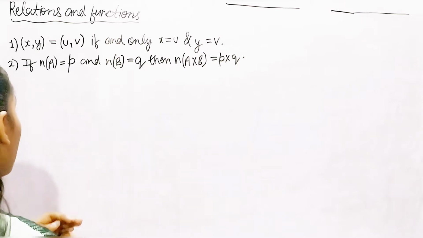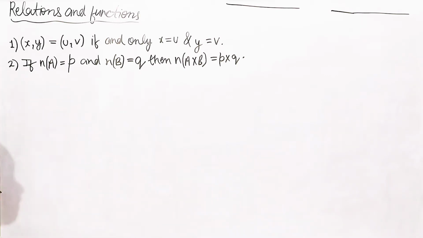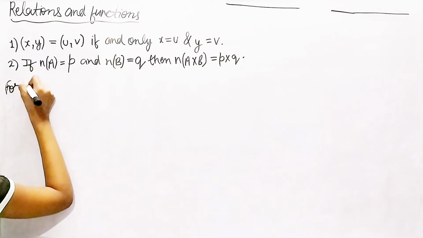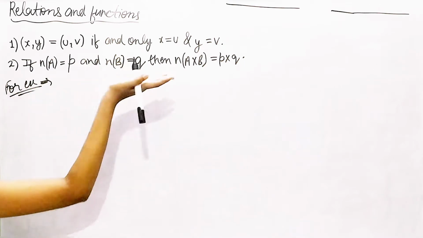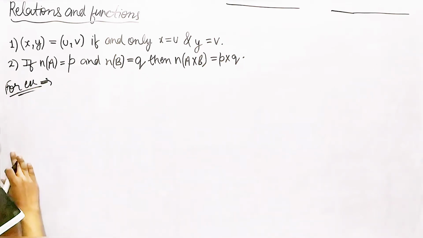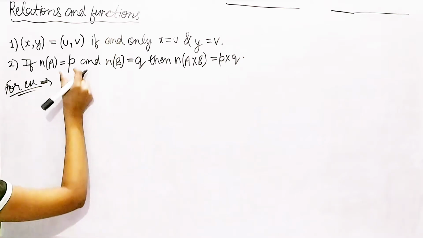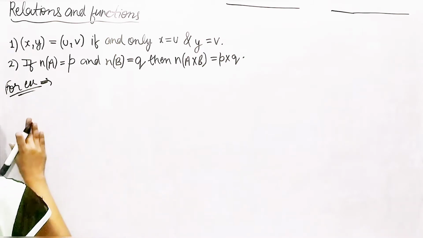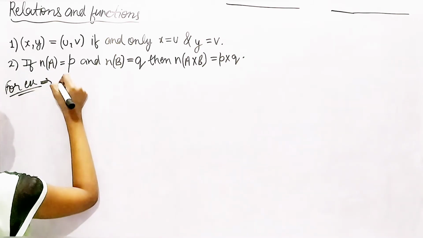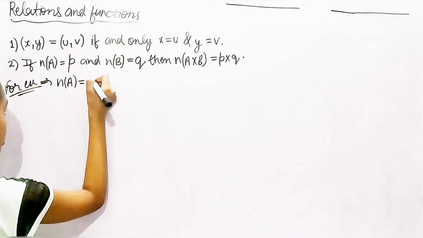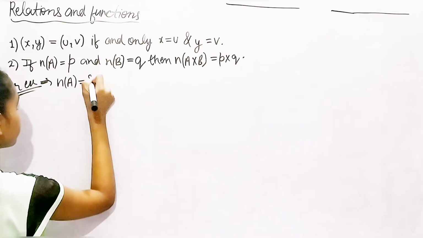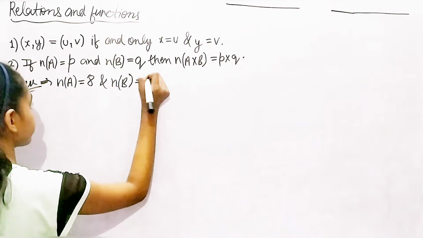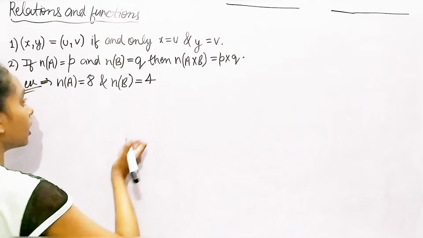For example, I'm going to take another example, and this time I'm going to use numbers, constants, not variables. Let's say the number of elements in set A is 8, and the number of elements in set B is 4.